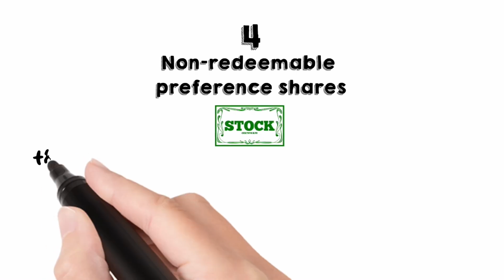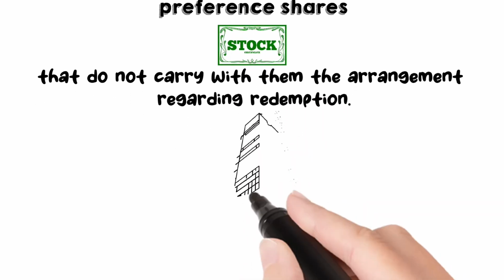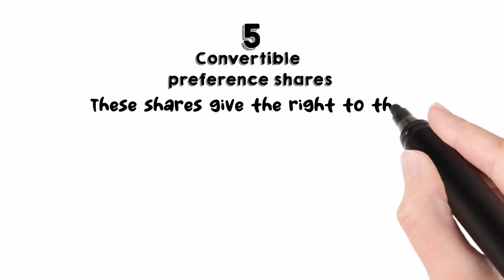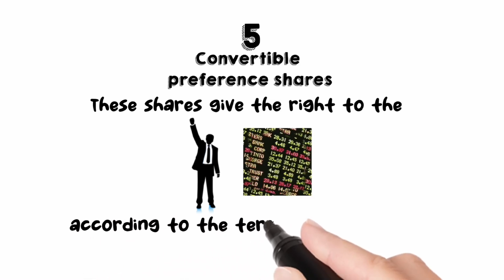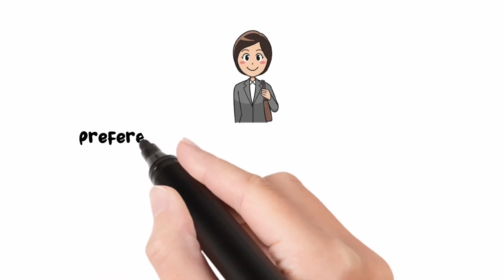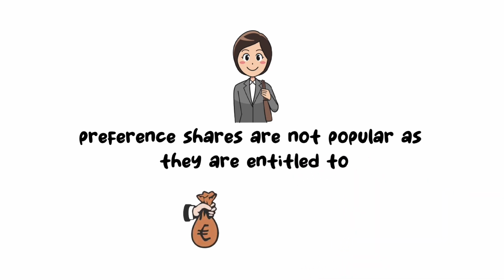Number 4, non-redeemable preference shares. Preference shares that do not carry with them the arrangement regarding redemption. Currently, companies are not allowed to issue such shares. Number 5, convertible preference shares. These shares give the right to the shareholder to get them converted into equity shares, according to the terms and conditions of their issue. In real life, preference shares are not popular as they are entitled to fixed dividend and not surplus.